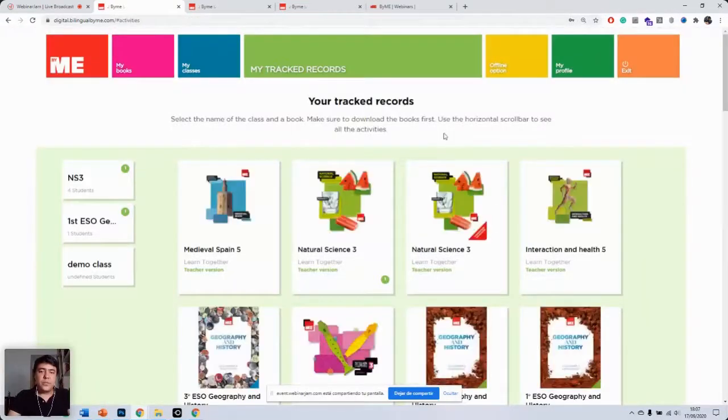Now you've got this other option here called my track records. Here we can see what our students have done in the interactive exercises of the book. We'll be looking at this section a little bit more in depth later after we've seen all the interactive activities.